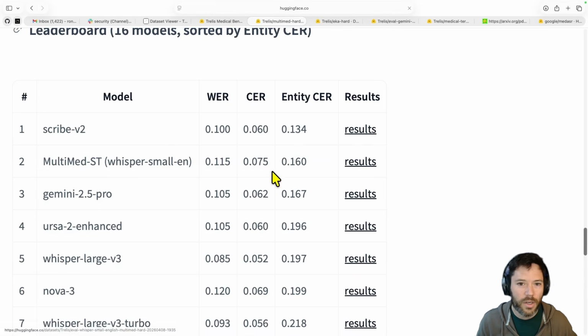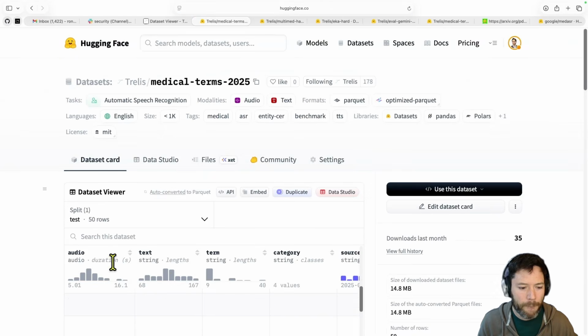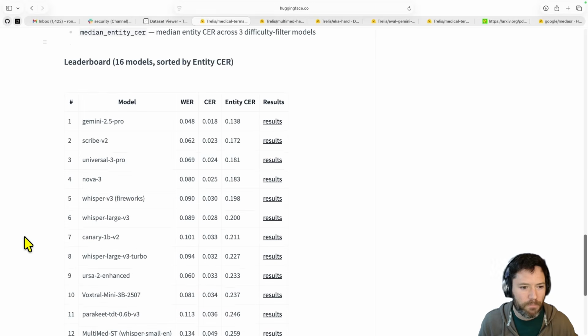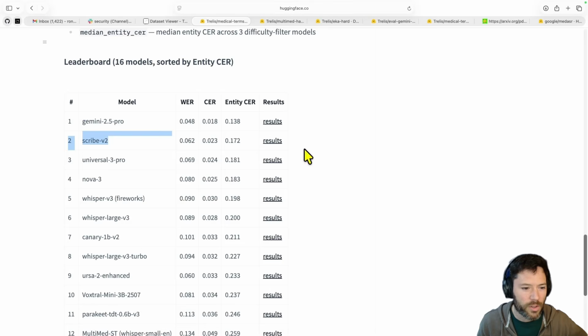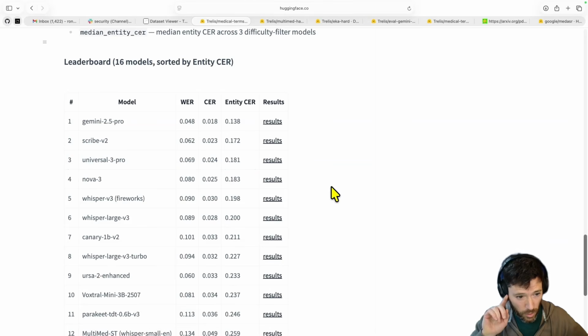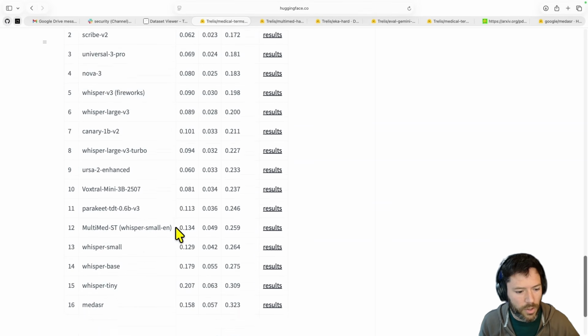And what you can see here is on this medical terms benchmark, let me go to it here. You can see that Gemini Pro is again performing very well. Scribe, a little bit behind, but not too far off. And Universal 3 Pro doing well also. Then you can see Whisper. These both are the same model with Fireworks and then via just running inference myself. When I say myself, I mean on a GPU rather than via a proprietary endpoint. Then Canary, Turbo.